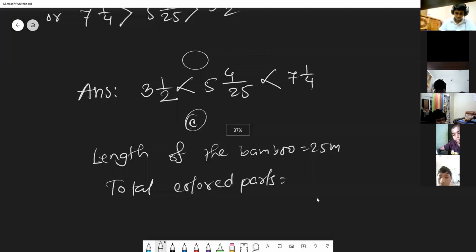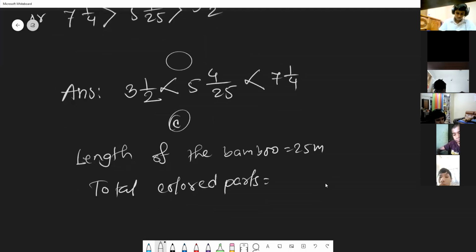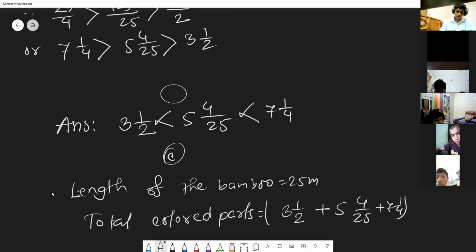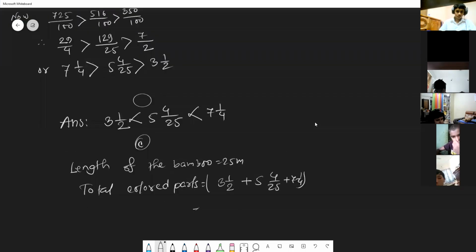So total colored part is 3 1 by 2 plus 5 whole 4 by 25 plus 1 by 4. We convert the mixed fractions into improper fractions: 7 by 2 plus 129 by 25 plus 29 by 4.